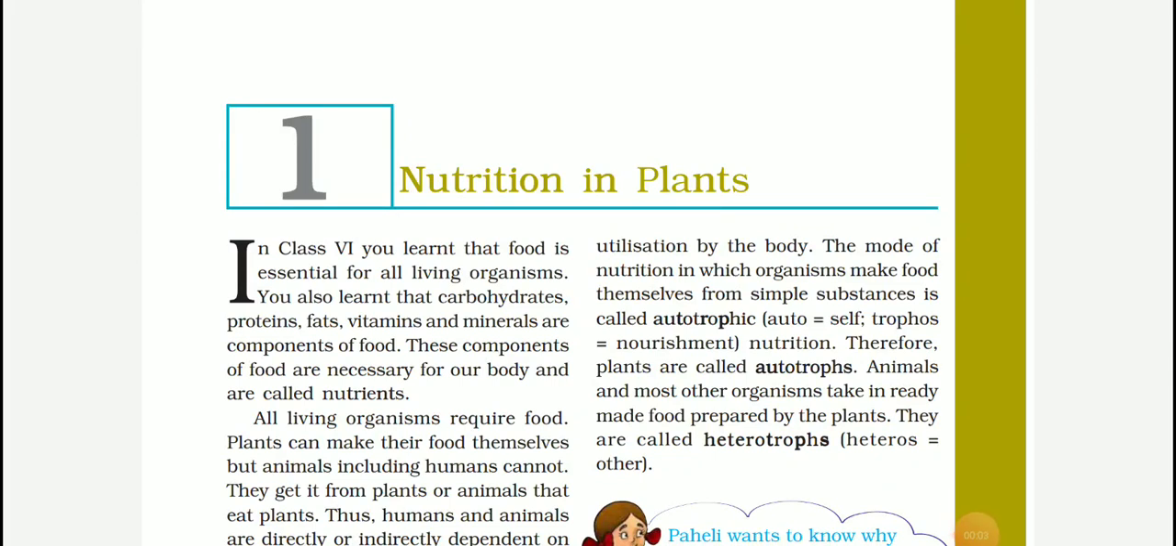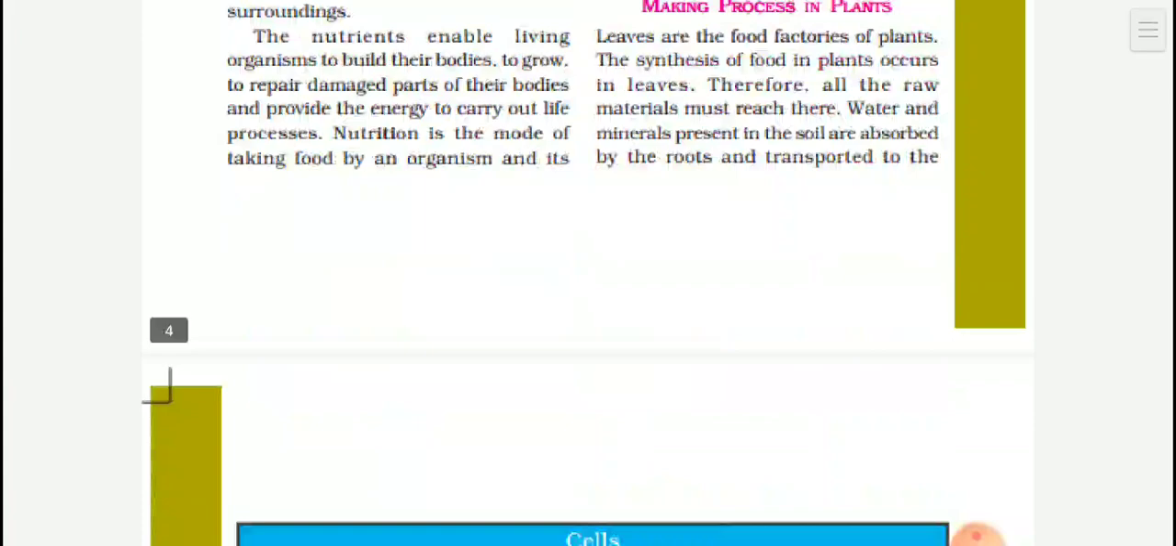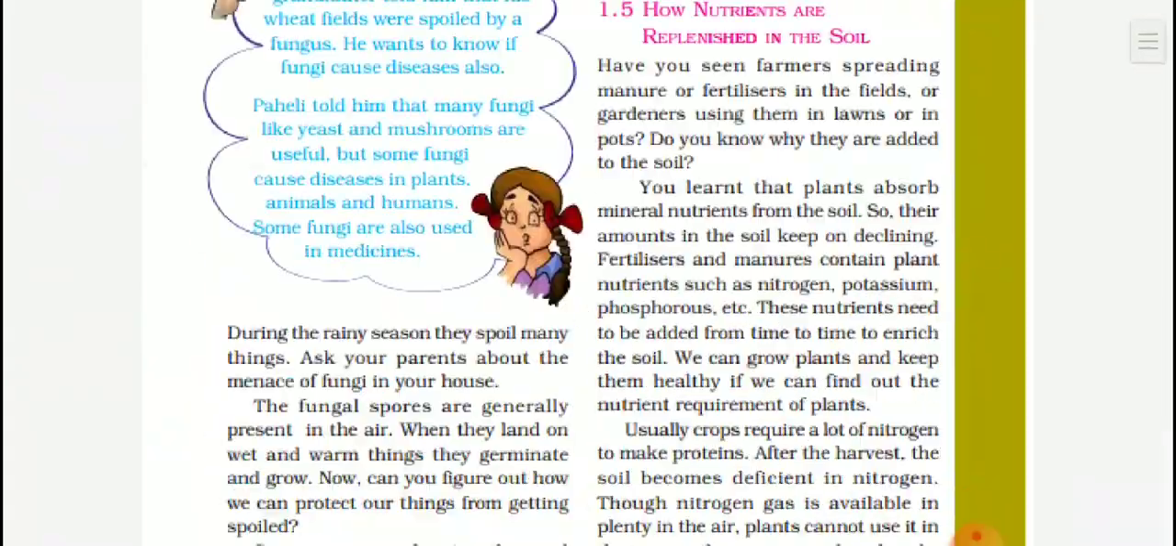Good morning, children. Today we will start chapter 1, Nutrition in Plants, of class 7th. Today we will discuss the NCERT questions with explanation. The first question is,